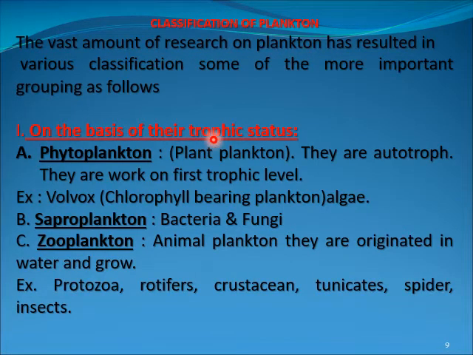Classification of the plankton: trophic status, phytoplankton. All the plants are included, that is the autotrophs, Volvox, chlorophyll, saprophytic plankton, that is the bacteria and fungi, and zooplankton. Most plankton consist of protozoa, rotifers, crustaceans, tunicates, spiders, and insects.